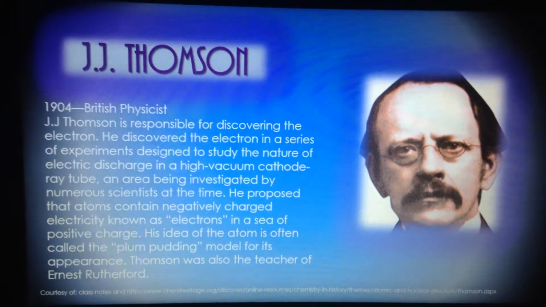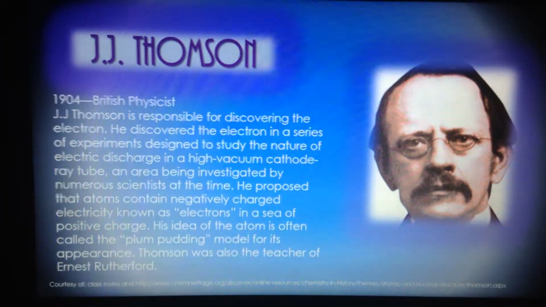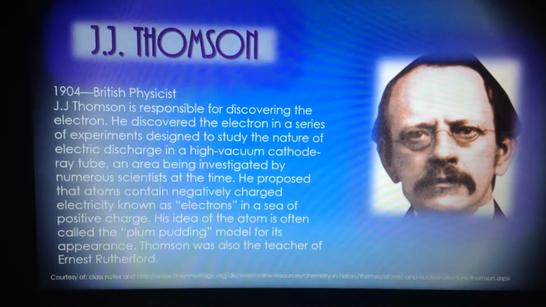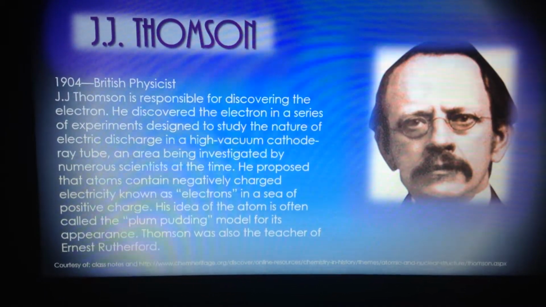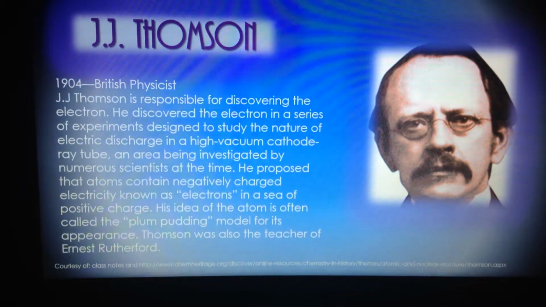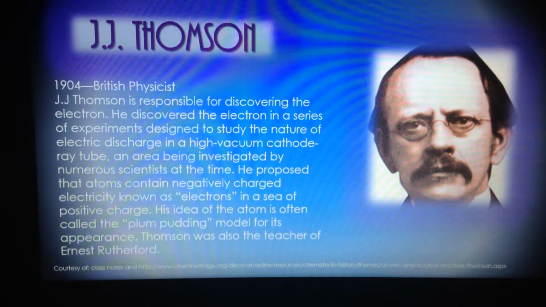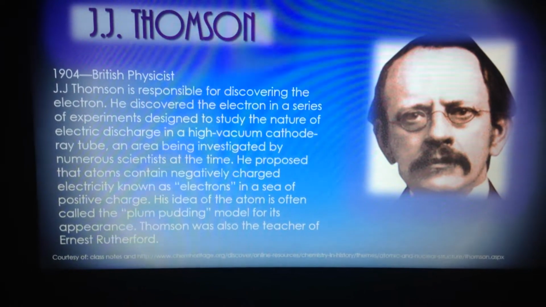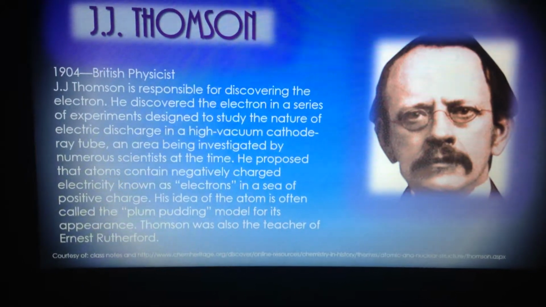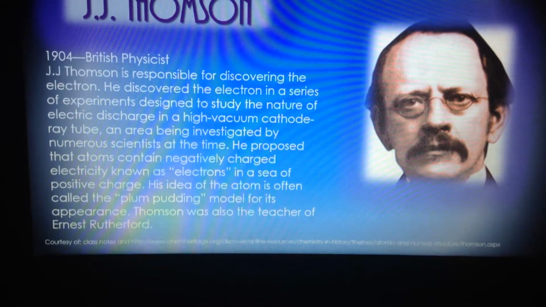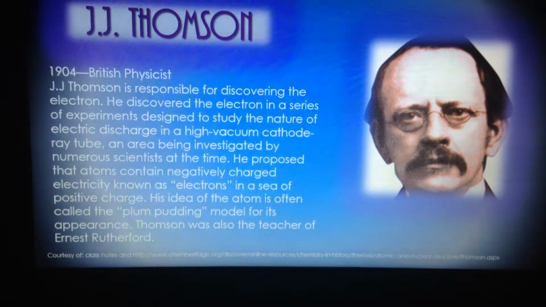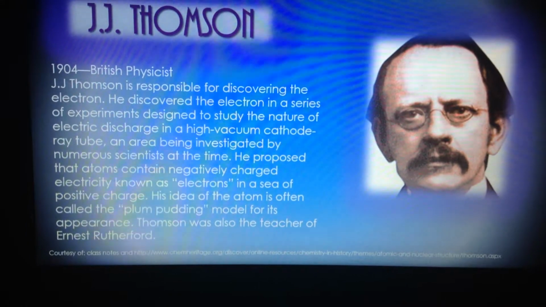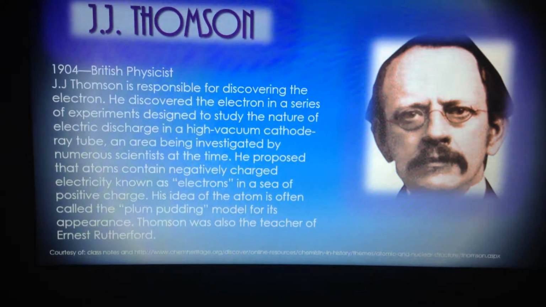J.J. Thomson was a British physicist. He is responsible for discovering the electron. He discovered the electron in a series of experiments designed to study the nature of electric discharge in a high vacuum cathode ray tube, an area that was being investigated by numerous scientists at the time. He proposed that atoms contain negatively charged electricity known as electrons, in a sea of positive charge. His idea of the atom is called the plum pudding model for its appearance.